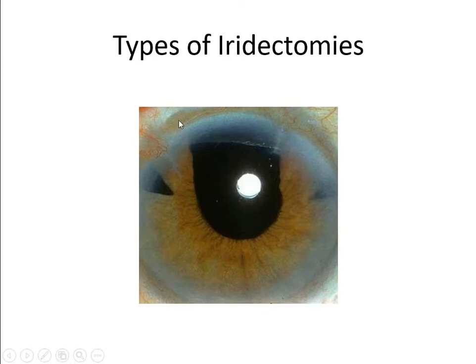Sometimes you will be doing sector iridectomy. A whole sector of the iris is removed, so this is known as sector iridectomy or broad iridectomy. When you remove the whole sector of the iris, including the sphincter of the pupil, the whole shape of the pupil will be lost. This type of iridotomy is known as sector iridectomy, keyhole iridectomy, or broad iridectomy. Okay.